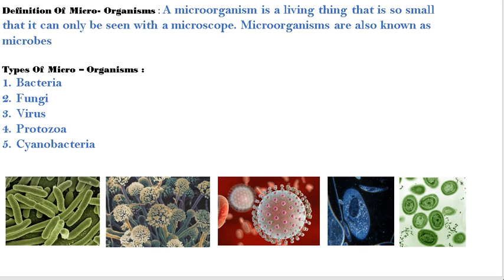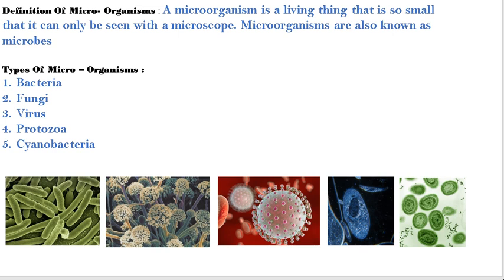The word micro means very small, which cannot be seen with the naked eye. They can only be seen through the microscope, and these microorganisms are present everywhere: in air, water, surroundings, in you, in me, everywhere.